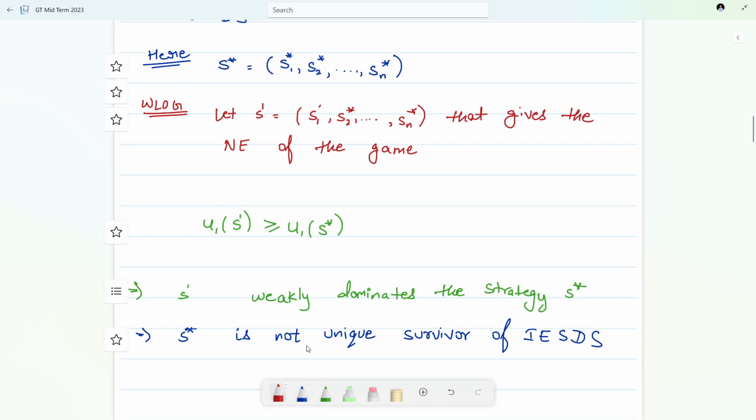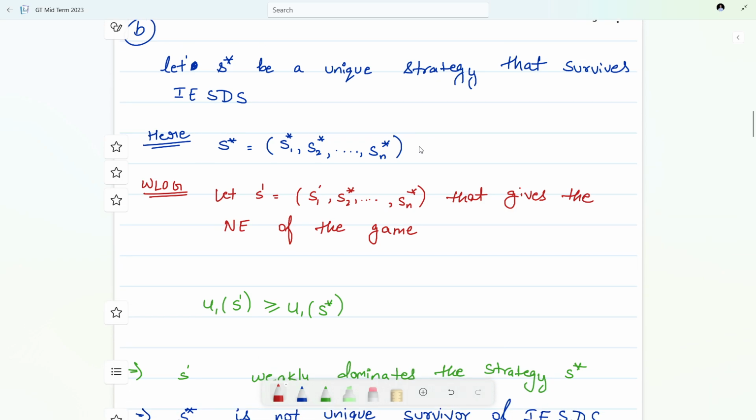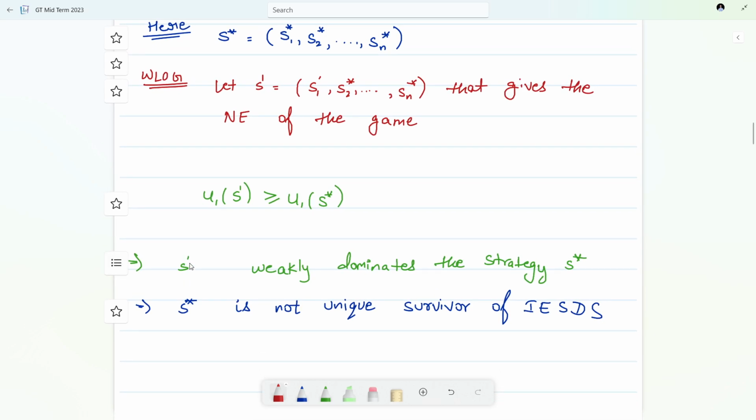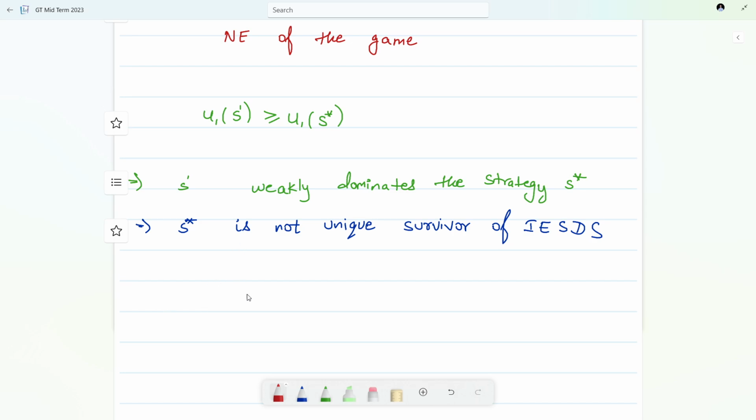Are you getting it? I know this is a bit confusing, but we assumed S star to be the unique strategy profile that survives IESDS. Then we assumed one more thing without loss of generality: there is another strategy profile which gives a Nash equilibrium, and if it does, then this means it is weakly dominating, but that contradicts our initial assumption. So this implies a contradiction.